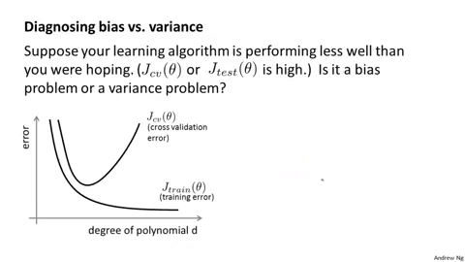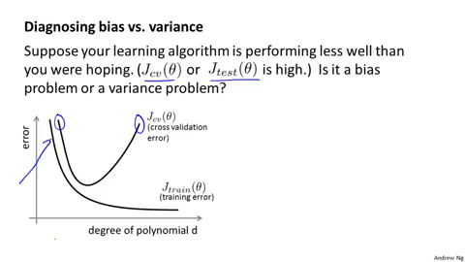Concretely, suppose you've applied a learning algorithm and it's not performing as well as you were hoping. So if your cross-validation set error or your test set error is high, how can we figure out if the learning algorithm is suffering from high bias or if it's suffering from high variance? So the setting of the cross-validation error being high corresponds to either this regime or this regime.